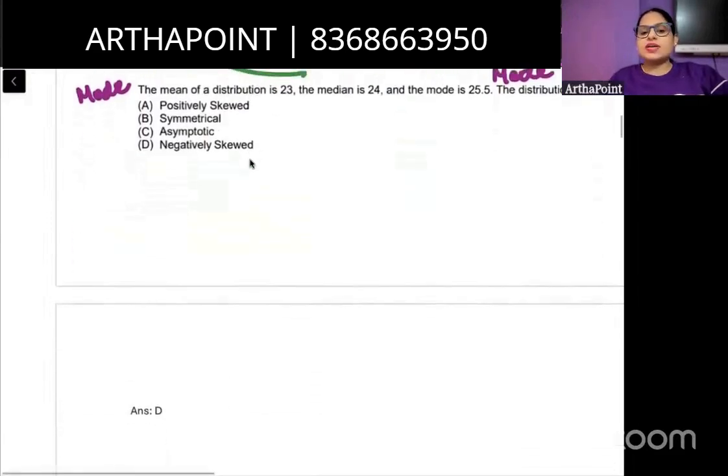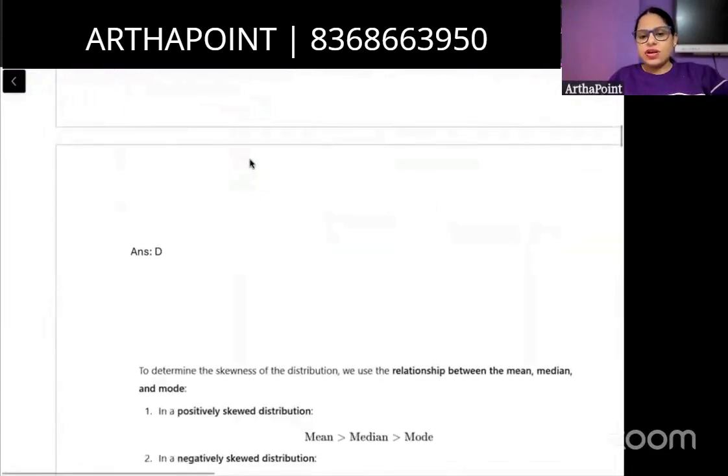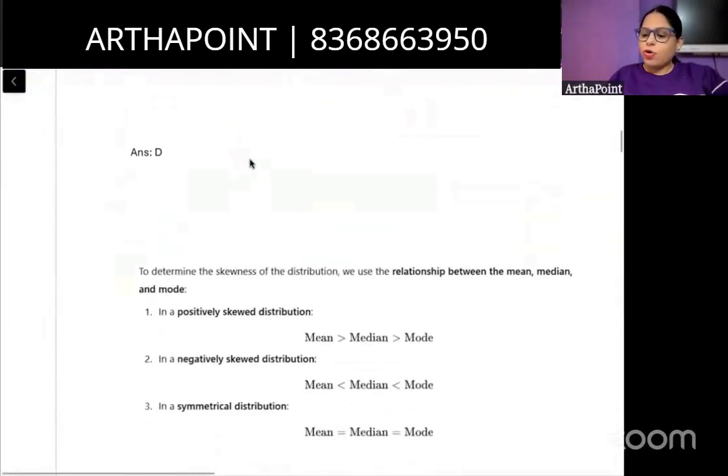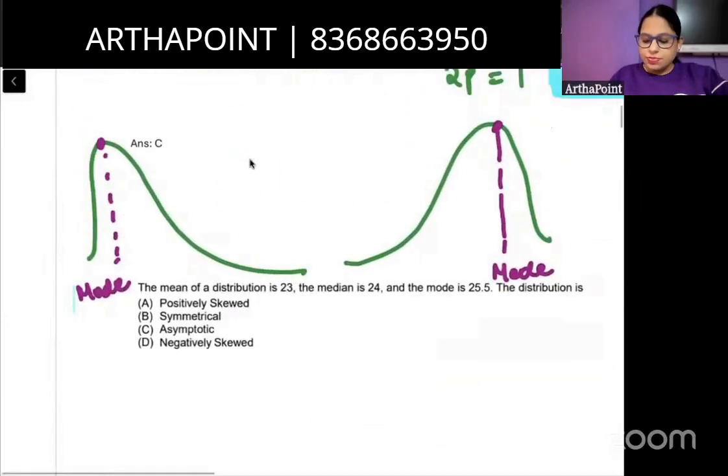तो जब हम बात करते हैं, I'll just give you the relationship. Whenever we talk about positive skewness, mean is greater than median is greater than mode. That is this. Mode comes first, right? Median comes here, and then mean comes here, right?